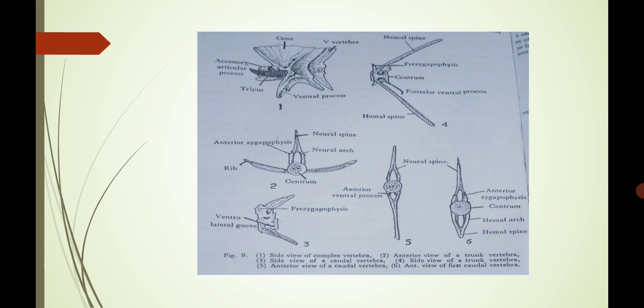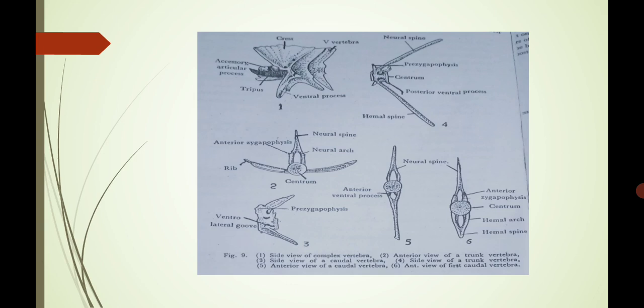Next one is the anterior zygapophysis. Then in the upper portion are the neural spines. A spine-like structure is present, that is the neural spine, and the neural arch. As you know, this vertebra is completely fused to the skull of the brain. The brain has various nerves present here, so various neural arches are present here.